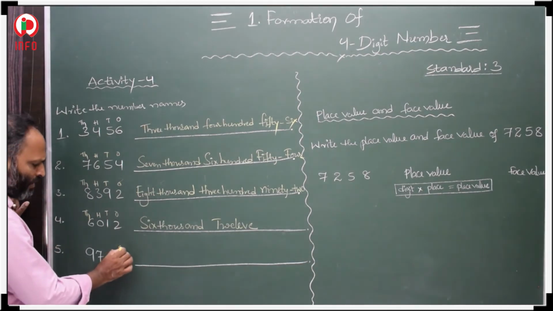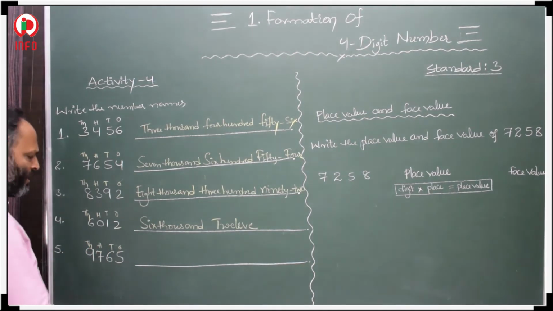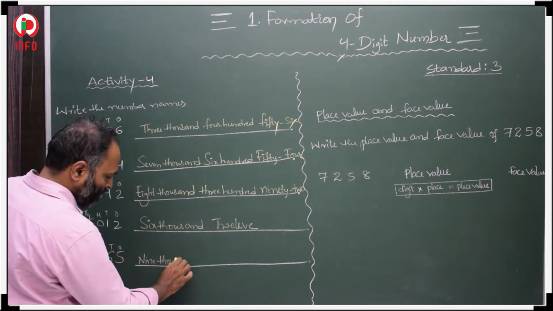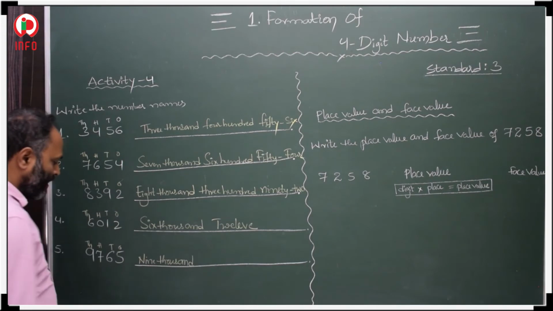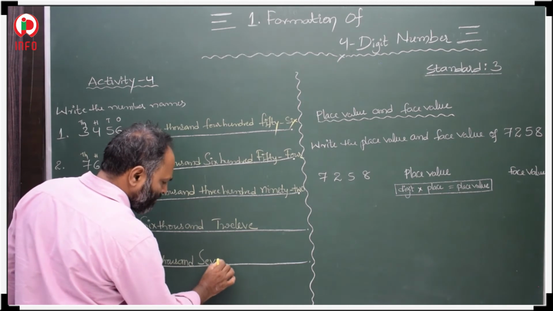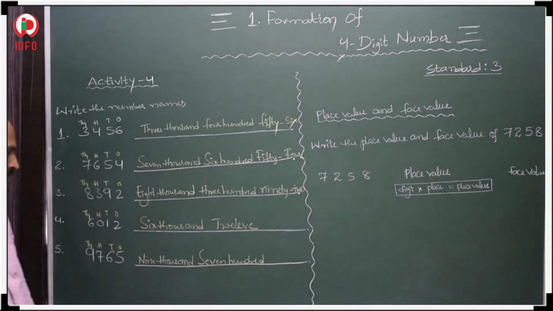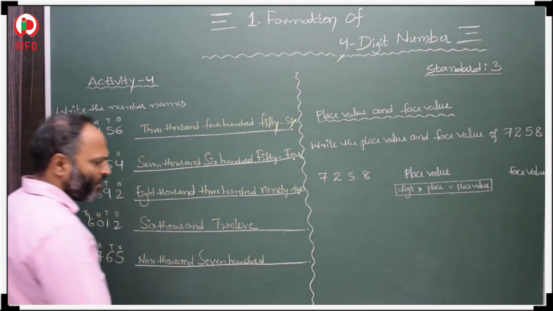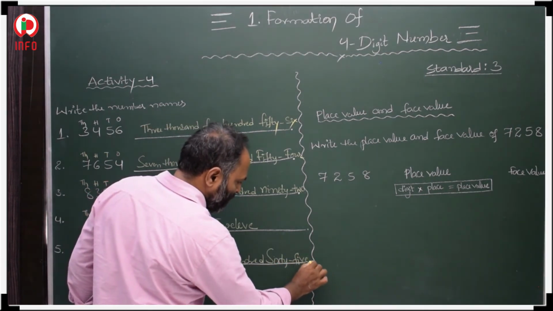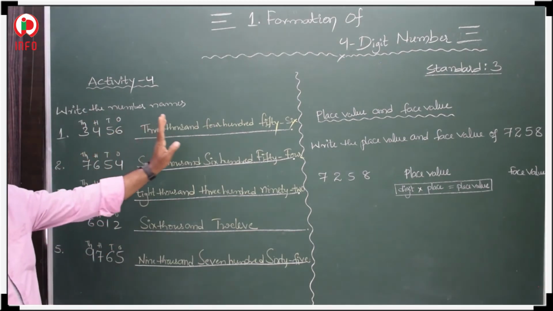Next here, ones, tens, hundreds, thousands. 9 is in thousands place, that is 9,000. 7 is in hundreds place, 700. 765. So this is the way to write numbers into their number names.